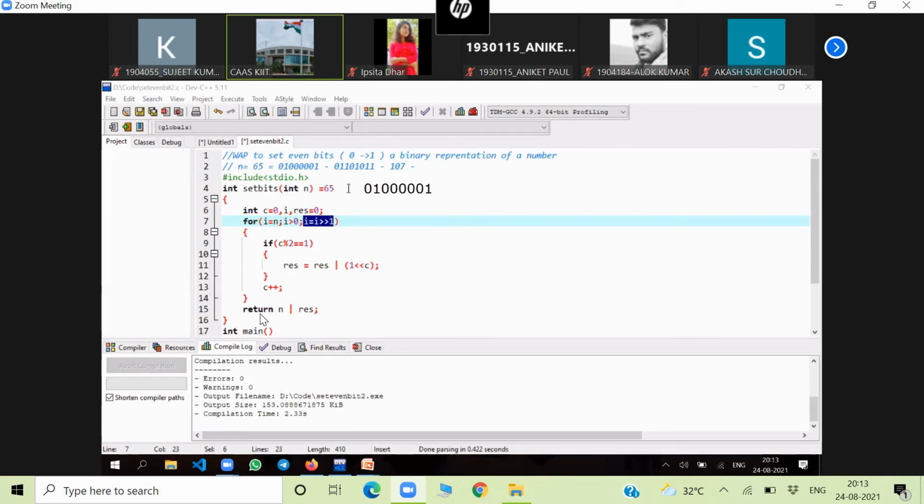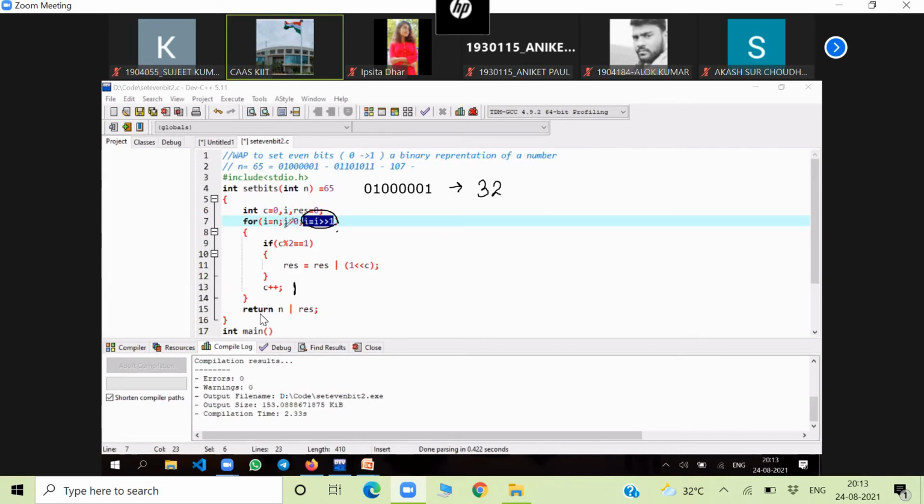C value is 0 initially. 0 mod 2 is not equal to 1, so C plus plus. C becomes 1 here. Next time, this will be 32 after shifting. This part is making it 32.